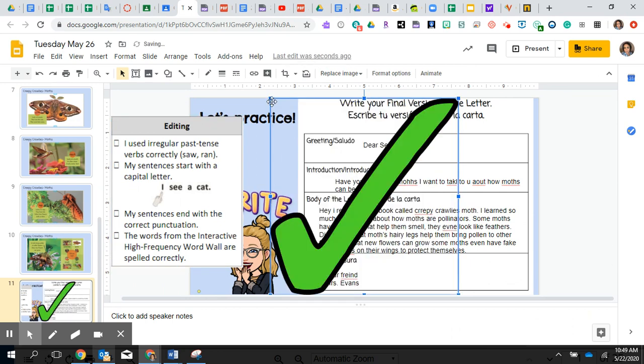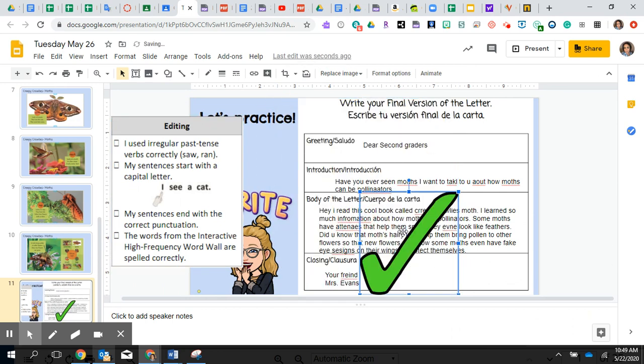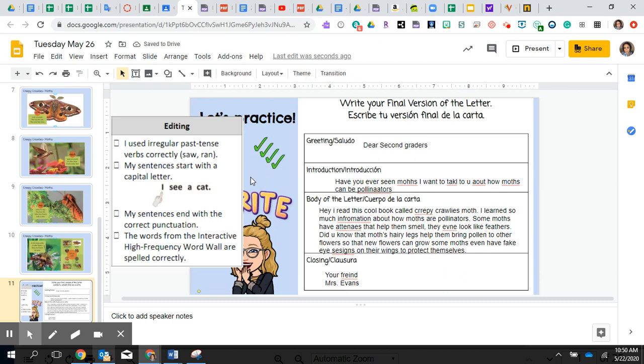It's going to come out super big, but I'm going to make it super small so that I can use it and check off everything I need to do. One, two, three. I need four check marks. So I just made four check marks, and I'm going to use them to make sure I did what I had to do in my letter.